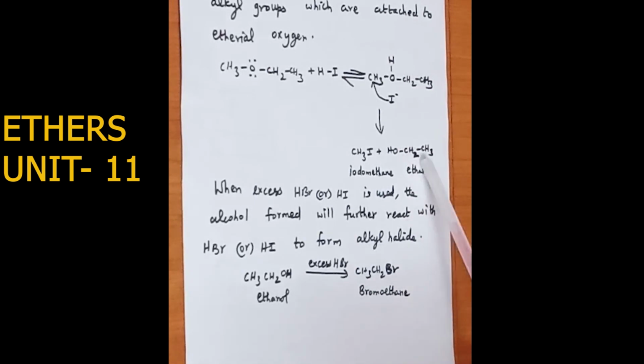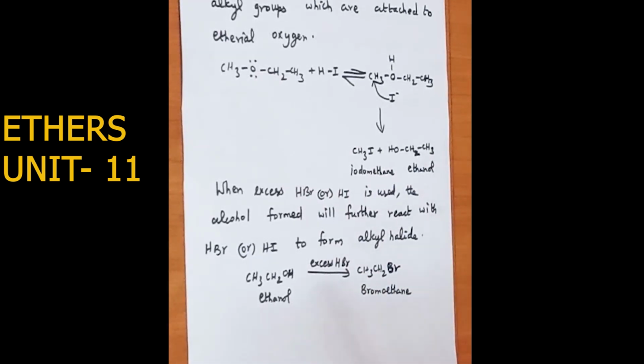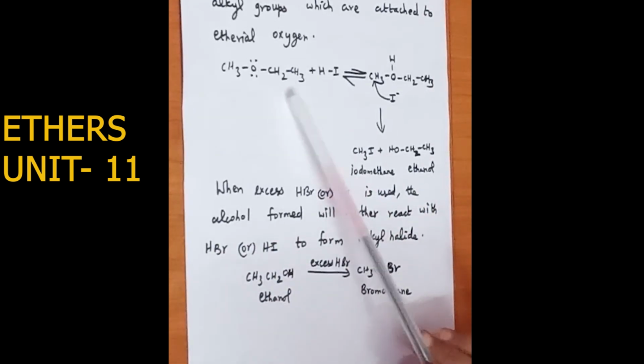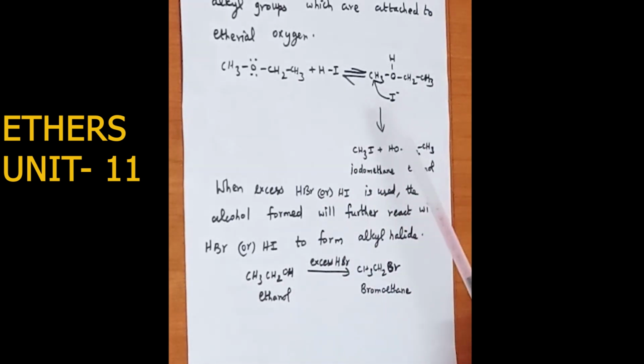சரி, அடுத்த next remaining product will be, so first protonation நடந்தா என்ன கிடைக்கும், CH3CH2OH. So ethanol is obtained. So when you use excess hydrogen bromide or hydrogen iodide, the alcohol will further react with hydrogen bromide or hydrogen iodide to form alkyl halide. So ethanol reacts with excess hydrogen bromide to form bromoethane, or it is called ethyl bromide. சரியா? So in the mechanism it is very important. So you may be asked, explain the SN2 mechanism that occurs in ether னு கேட்கலாம். அப்போ ஈத்தர்ல என்ன ஈத்தர் இருக்கணும், ethyl methyl ether. சரி, அந்த example you have to write. So explain the SN2 mechanism which is involved in ethers னு கேட்டா இத எழுதணும்.